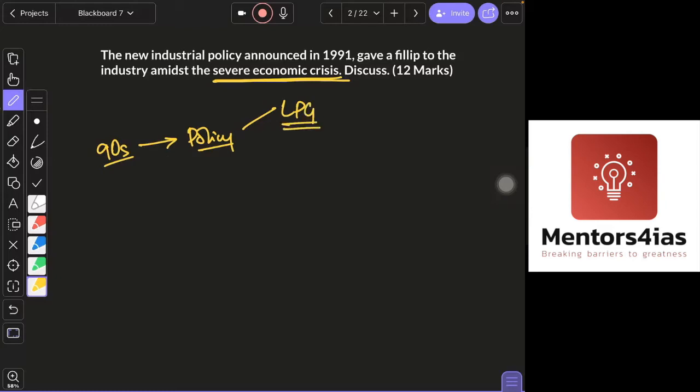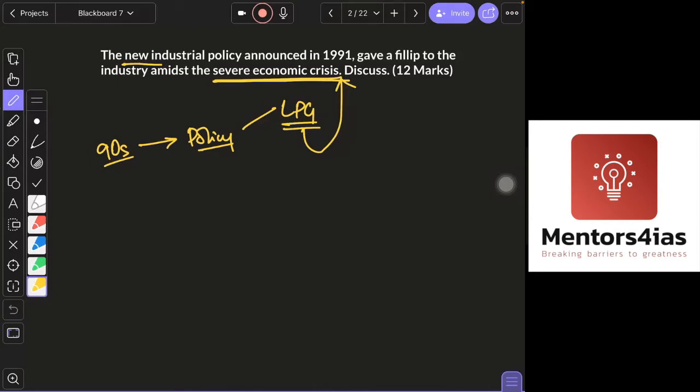As part of this LPG reform, various sectors of our economy were liberalized, including our industry. The industrial sector also was reformed, it was liberalized, right? So in that context, this question has been asked.